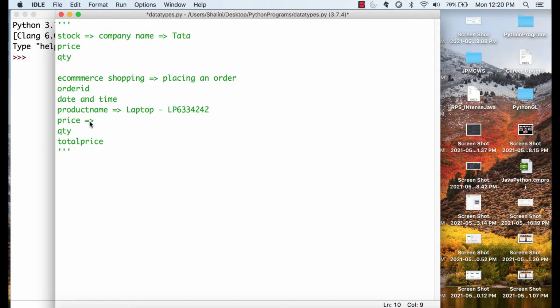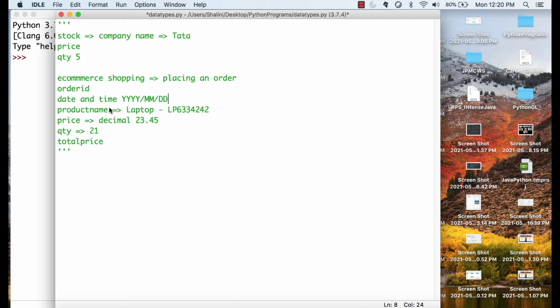Price can be a decimal value. So I can say a product costs 23.45 or something. Quantity can never be decimal. It will always be integers. So either I purchase 2 laptops, 1 laptop, or I purchase 5 stocks for that company, and so on and so forth. Can you see again date and time? Date and time will have a specific format. So it will be, say for example, YYYY for year, then MM, and then maybe DD for date and so on.